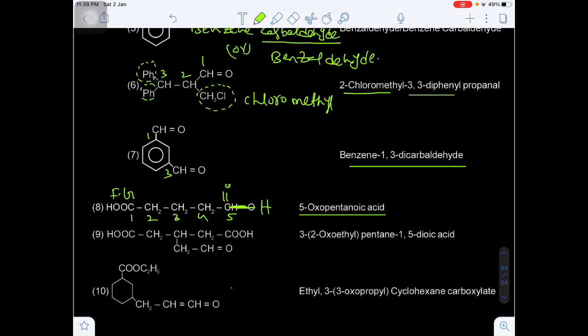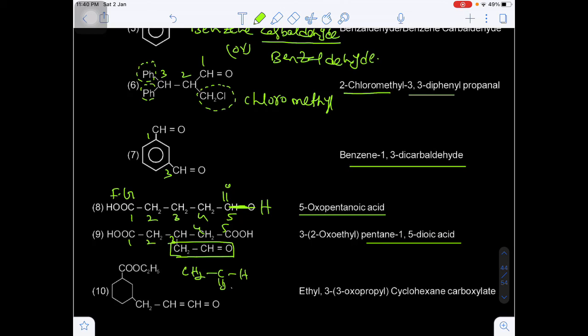Now here you see there are 2 carboxylic acids, 1 2 3, 1 2 3 4 5. Pentane-1,5-dioic acid. On the third position you see there are 2 carbons, yes or no? And also in the second carbon the functional group is aldehyde. So what I am writing here is CH2, C double bond O, H, like this.